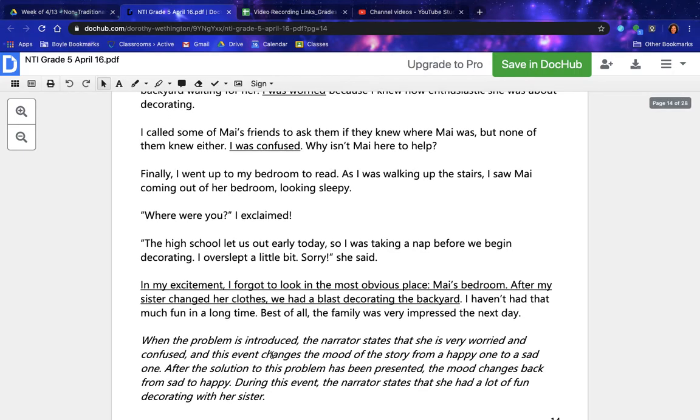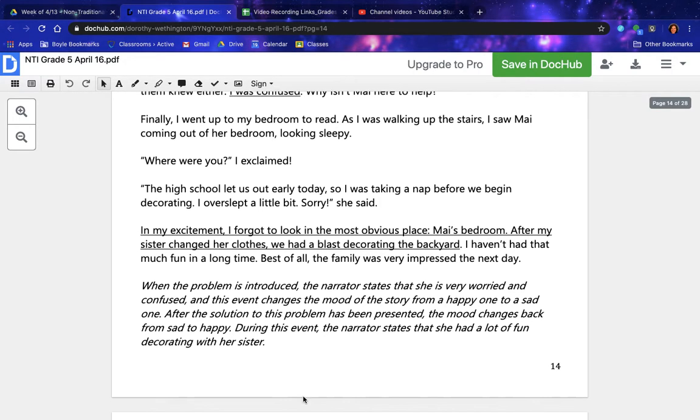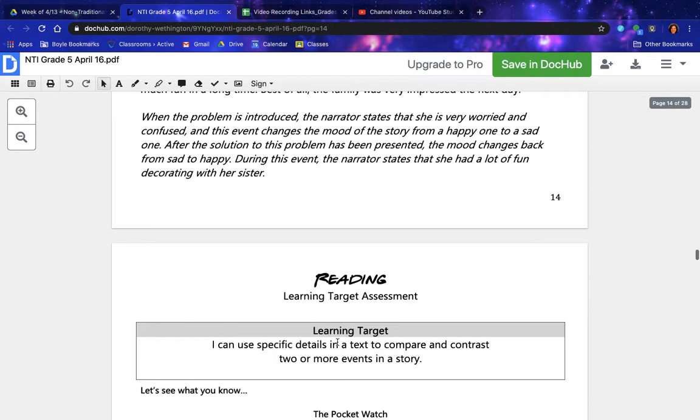So when the problem is introduced, the narrator states that she is very worried and confused, and this event changes the mood of the story from a happy one to a sad one. And after the solution to this problem has been presented, the mood changes back from sad to happy. During this event, the narrator states that she had a lot of fun decorating with her sister.